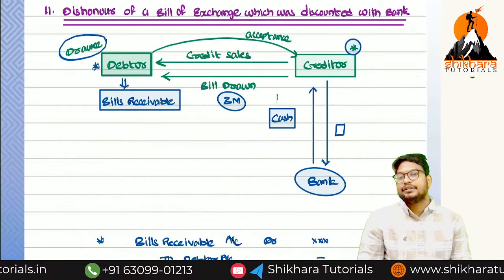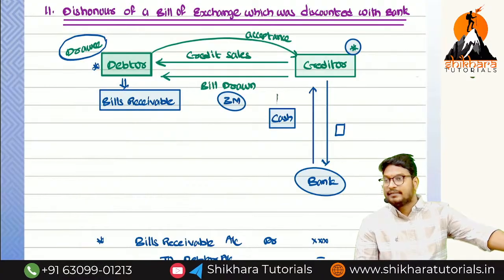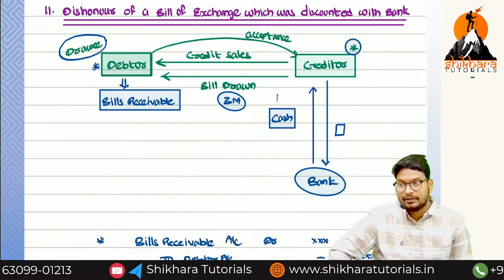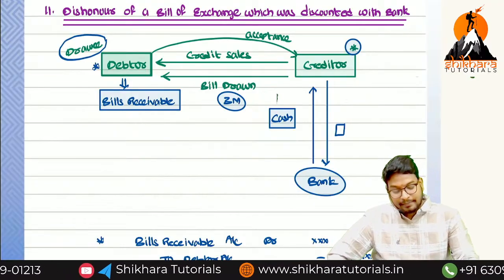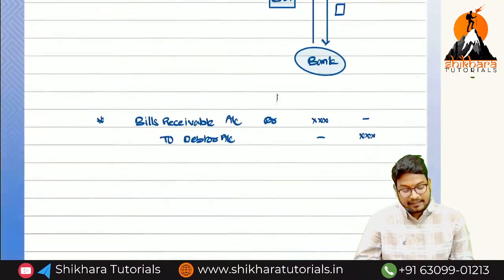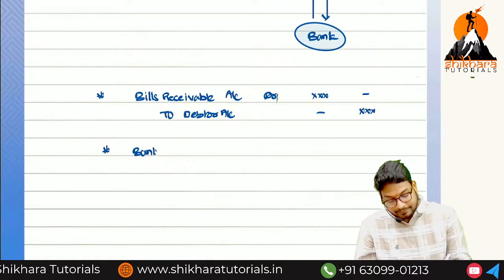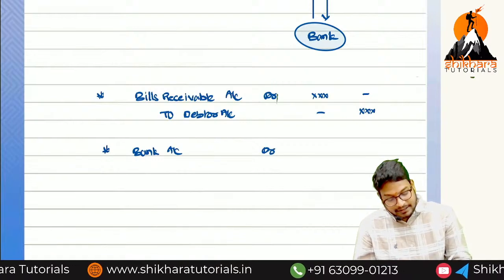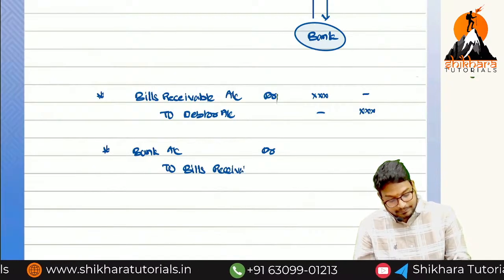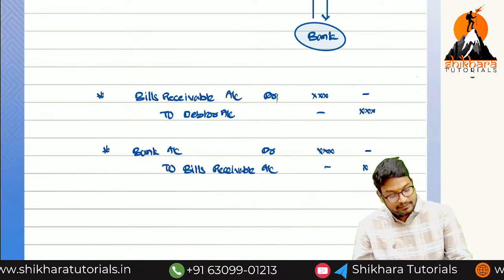Now which entry do we pass? Which asset is going out? Bills receivable is going out. Goes out means debit or credit? Credit. As per the real account rule, it is a credit. What comes in? Bank balance increases. So instead of cash, it is the bank. So we pass bank account debited to bills receivable account.